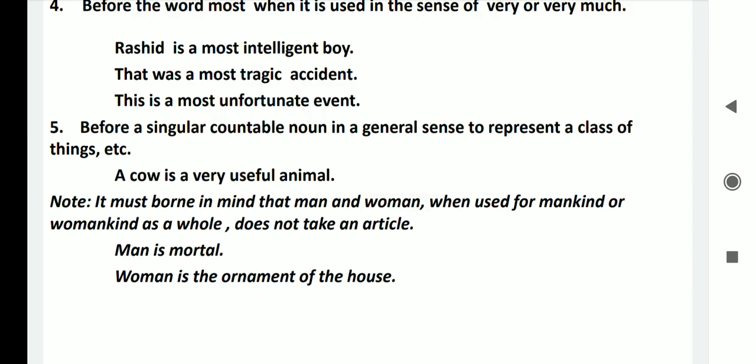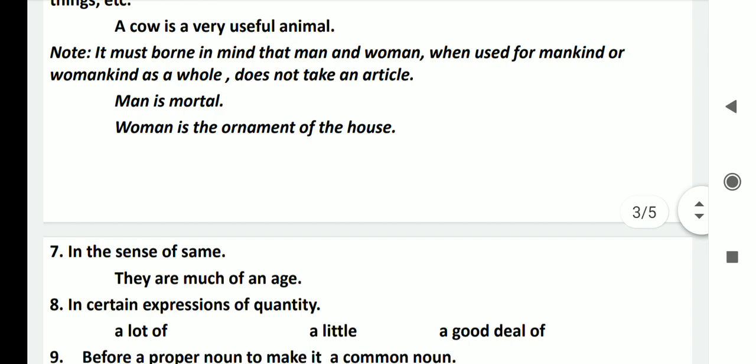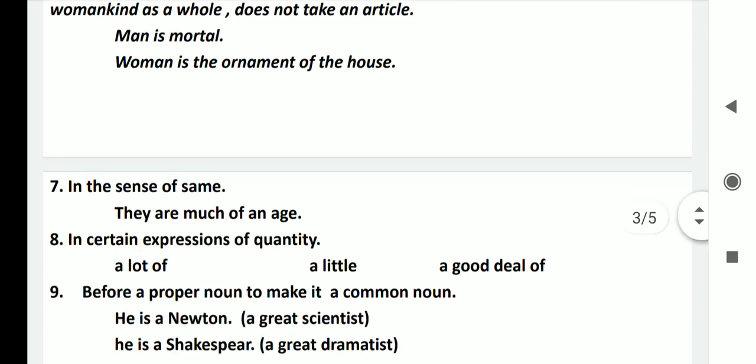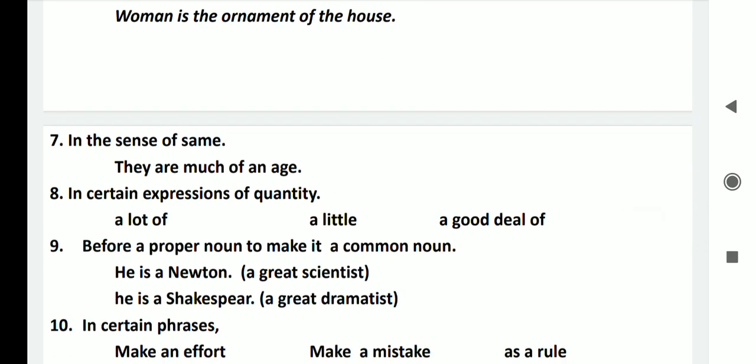So that means we should understand that a man and a woman, when used for mankind or womankind as a whole, do not take any article, as in the following sentences. Man is mortal and woman is the ornament of the house.